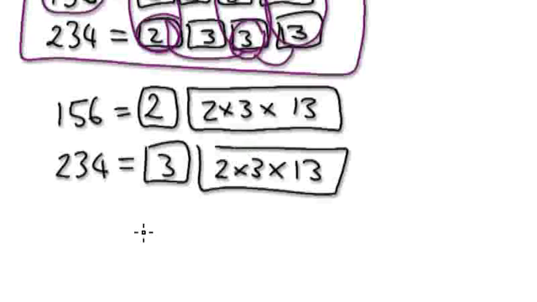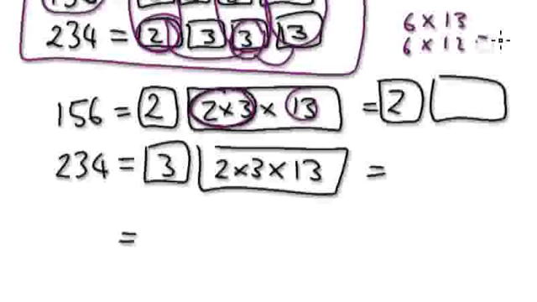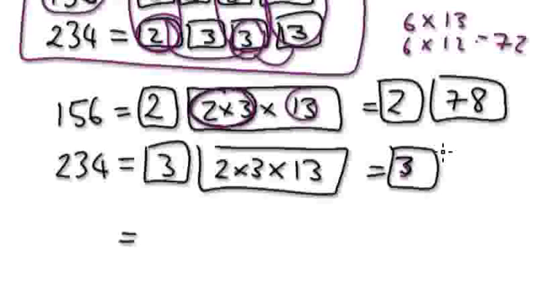Now here, this equals 2 times 3, which is 6. So it's a matter of 6 times 13. What's 6 times 13? Well, 6 times 12 is 72, so this will be 78. This would be 3 times 78.